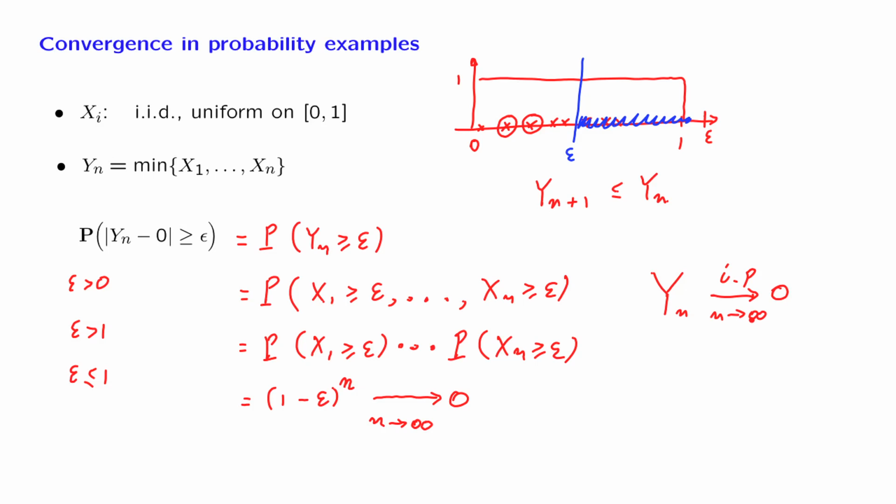Generalizing from this example, when we want to show convergence in probability, the first step is to make a guess as to what is the value that the sequence converges to. In this example, that value was equal to 0. Once we have made that conjecture, then we write down an expression for the probability of being epsilon away from the conjectured limit, and then we calculate that probability either exactly as in this example, or we try to bound it somehow and still show that it goes to 0.